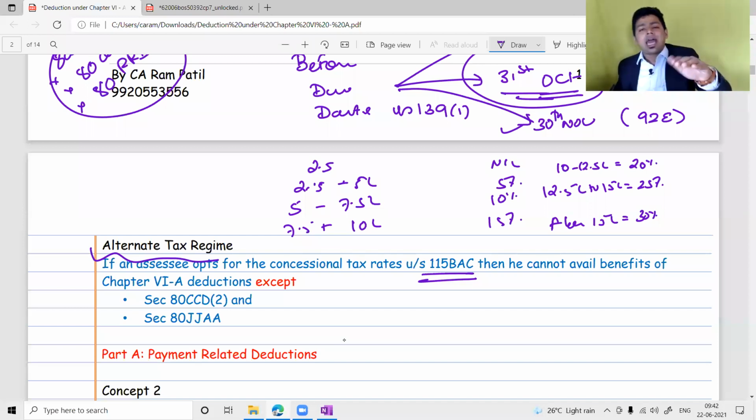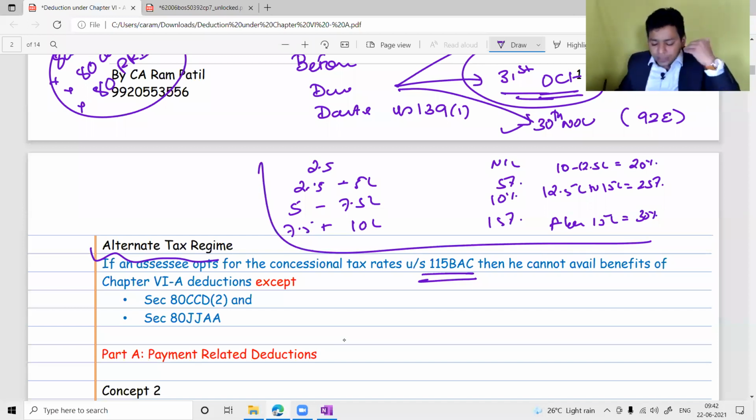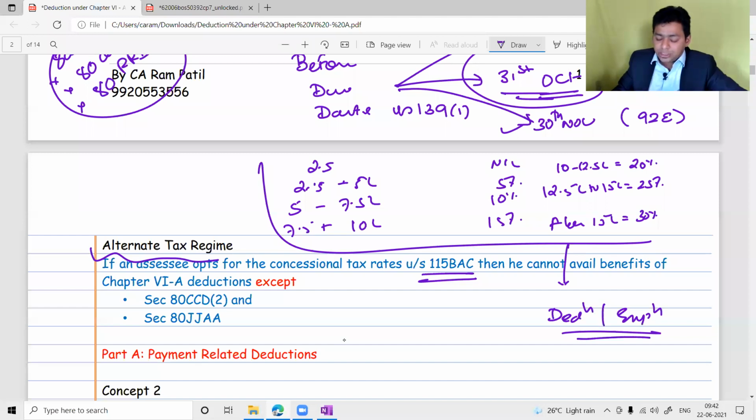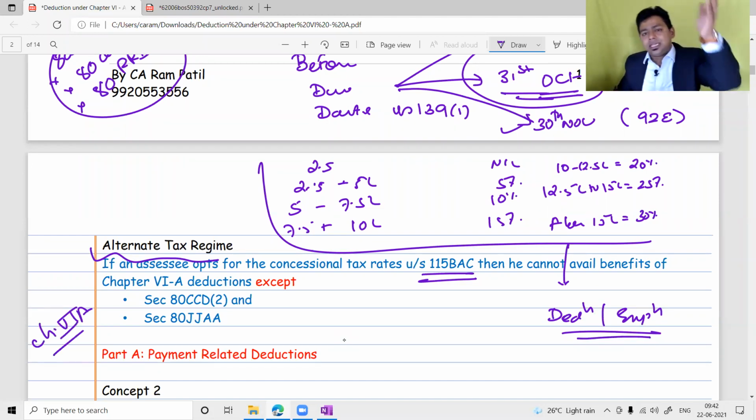Those concessional tax rates are available to you subject to certain deductions and exemptions not being claimed by the assessee, including Chapter 6A deduction. You cannot claim Chapter 6A deduction and go for the concessional tax regime. You have to drop Chapter 6A deductions and then only you will be eligible for the alternative tax regime.